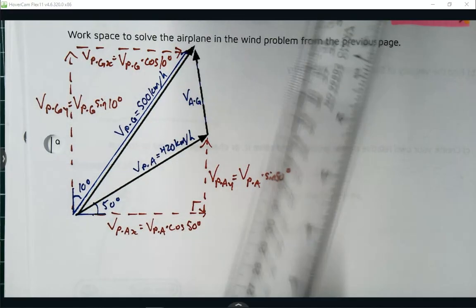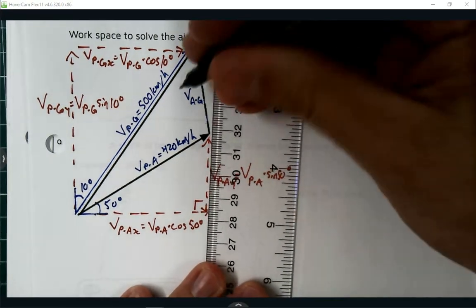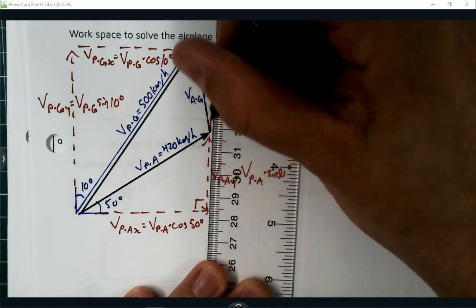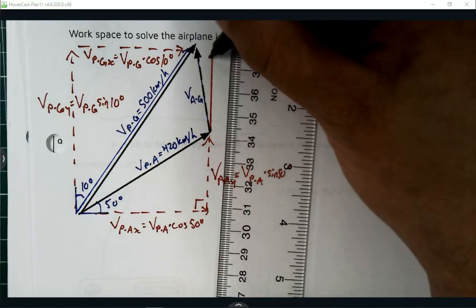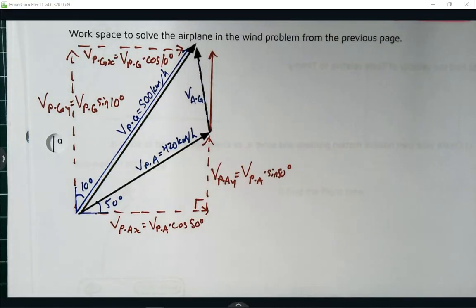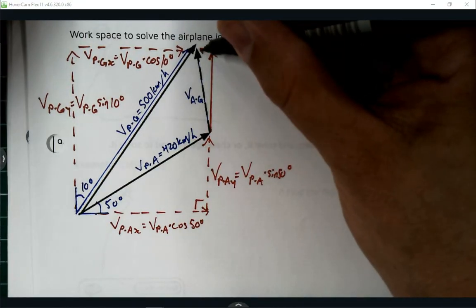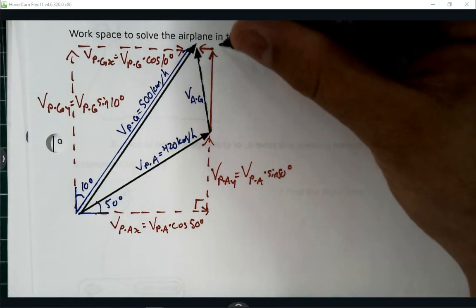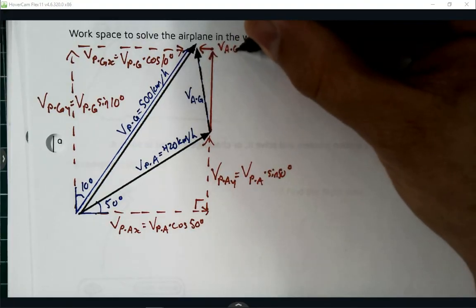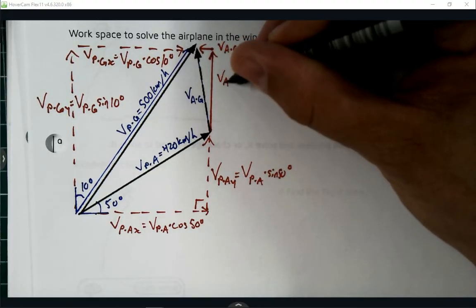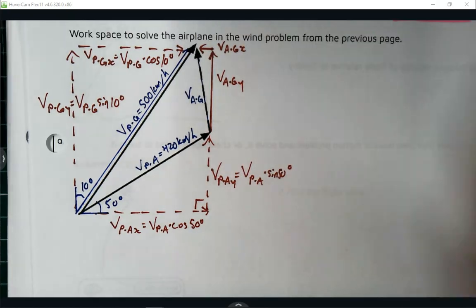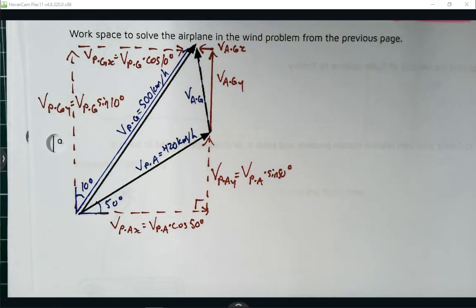And the missing information, well, the reason I'm doing all this is so that I can figure out the y component and the x component for VAG. So VAG x and VAG y. And if it's helpful, you guys tell me, is it helpful to have the pinks and the yellows?